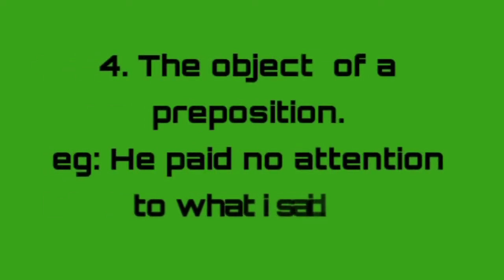The fourth function is the object of a preposition. Here the noun class works as the object of a preposition. For example, he paid no attention to what I said. Here in this sentence the preposition is to. If you question the preposition what, the answer is noun class. Here what I said is the object of a preposition. In this sentence, what I said is a noun class.